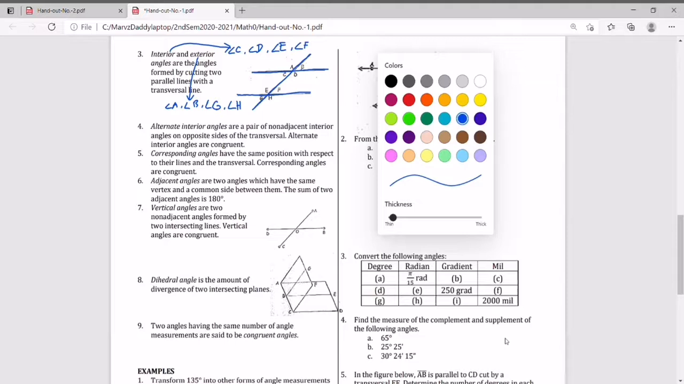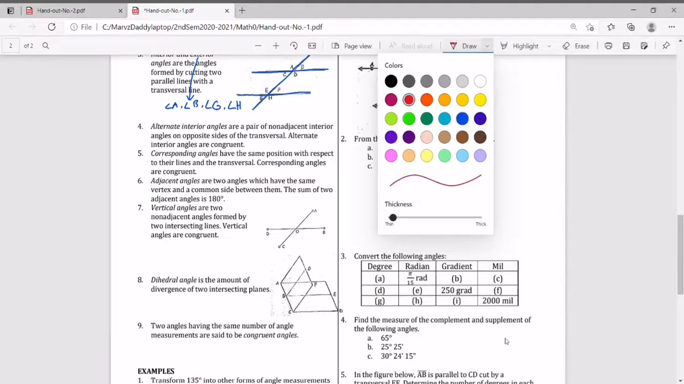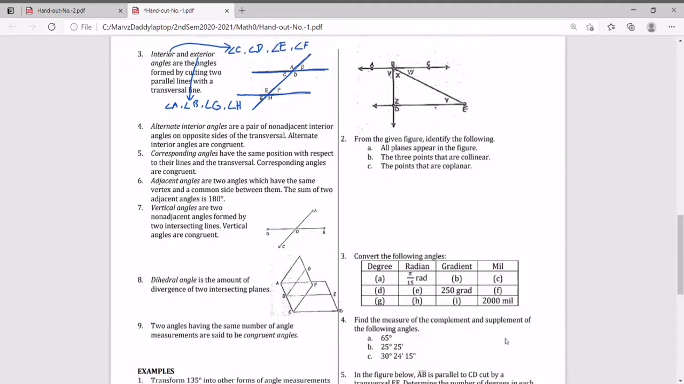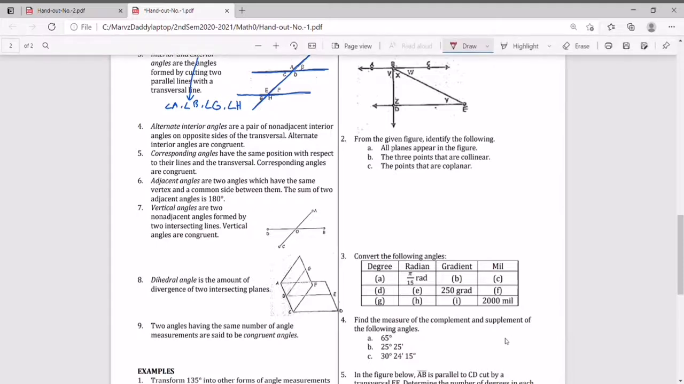Next, we have alternate interior angles. Okay, let us use the same illustration. Alternate interior angles are a pair of non-adjacent interior angles on opposite sides of the transversal. Alternate interior angles are congruent. So in this example, our alternate interior angles are angles D and E.